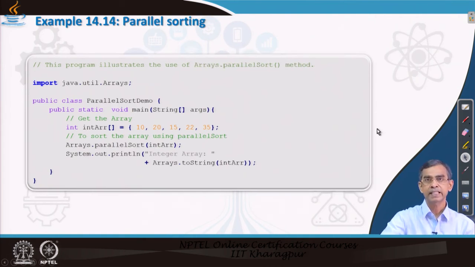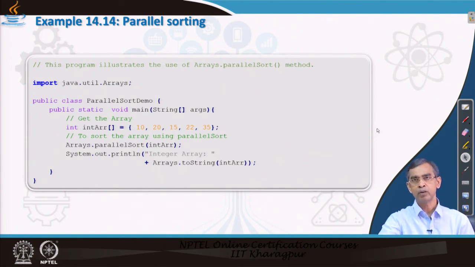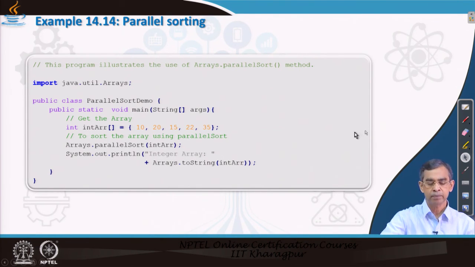And parallelSort is just the same as sort, but with an internal mechanism for how the sorting is done. Seeing parallelSort for only a few elements is not so good, but if you exercise this program with a very large set of data and calculate the time of sorting, you will understand that parallelSort gives the fastest output in the smallest time, because it uses multiple threads to sort in an efficient way. So if you want to sort a very large set of data and time is an important factor, then you can call the Arrays parallelSort method.